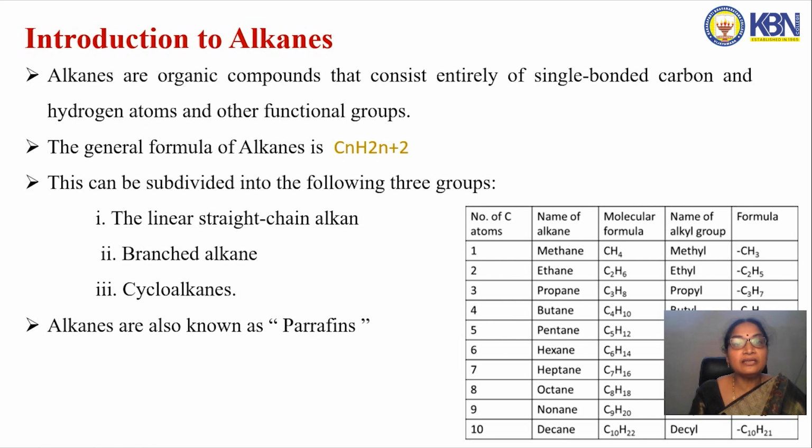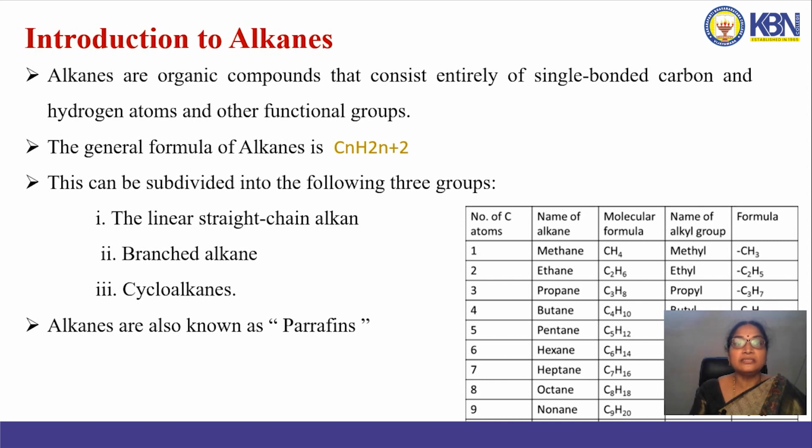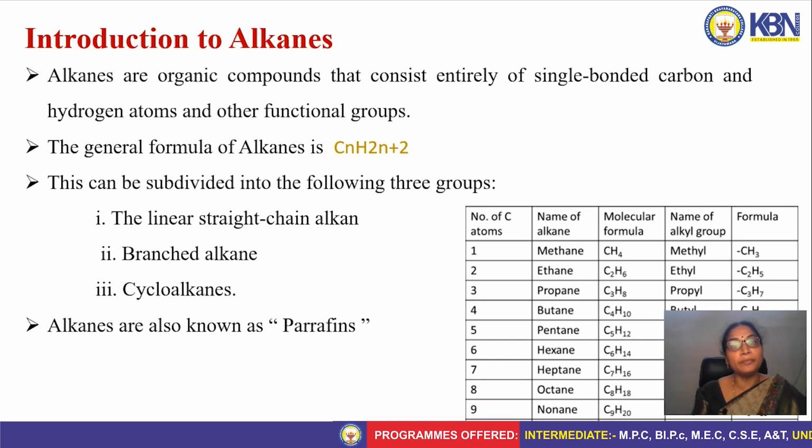So coming to the acyclic hydrocarbons, they are classified into two types. One is saturated hydrocarbons and the other one is unsaturated hydrocarbons. Saturated hydrocarbons means in which all the carbons are sp3 hybridized. In saturated hydrocarbons, the valency 4 of carbon is satisfied with 4 sigma bonds. Then the hydrocarbons are known as saturated hydrocarbons. In unsaturated hydrocarbons, the valency 4 of carbon is satisfied with both sigma and pi bonds. Then they are known as unsaturated hydrocarbons.